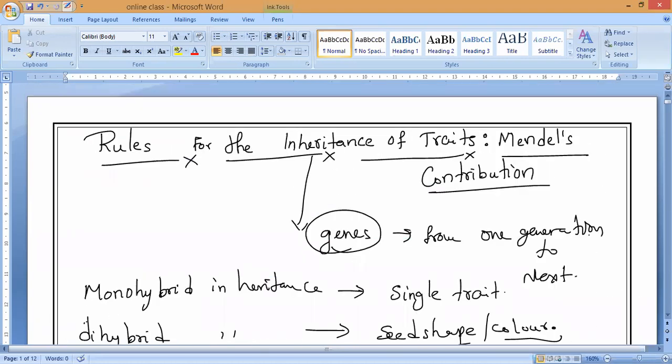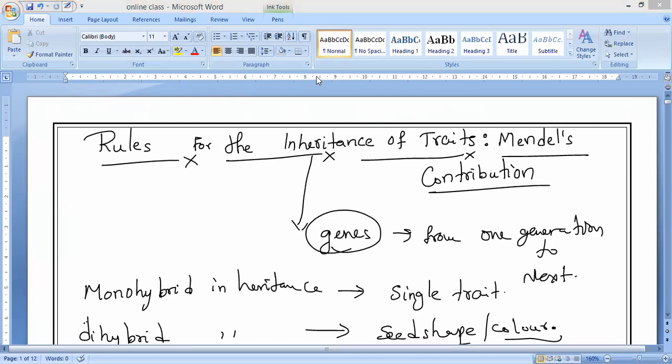Please all of you write the definition of inheritance. What is inheritance, guys? Arya? Inheritance is the transmission of genetically controlled characteristics.